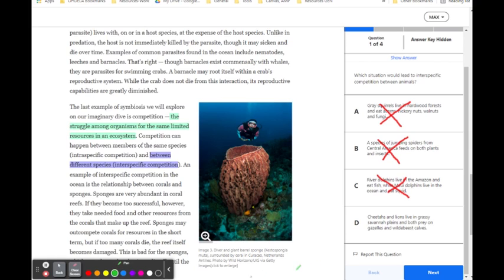D says cheetahs and lions live in grassy savanna plains, so cheetahs and lions live in the same place, and both prey on gazelles and wildebeest. And they have the same prey, so cheetahs and lions are in competition with each other. And it is interspecific because cheetahs and lions are different species.